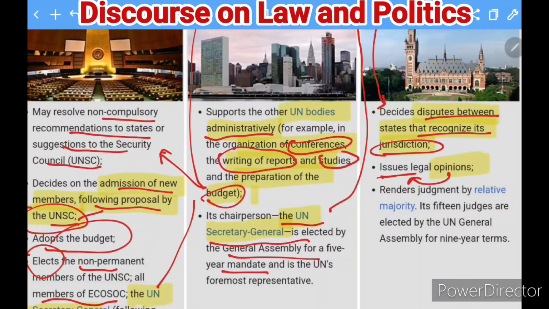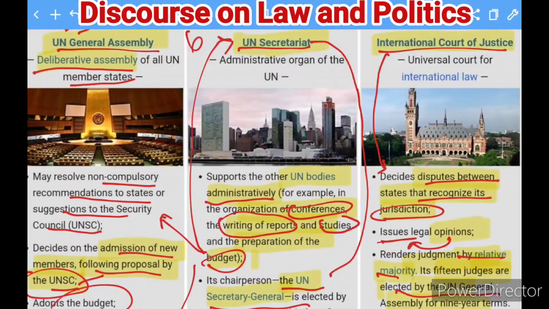And that's the next kind of function which they do. They give a judgment. Whenever they are giving a judgment, it must always be with the majority. Okay, so they have 15 members as judges, and all these judges are going to be elected by the UN General Assembly for 9 years. Okay, so this is a question that is very important for the prelims also. So you can see here the structure of this body, which is called the International Court of Justice.